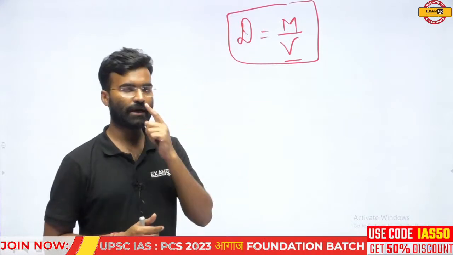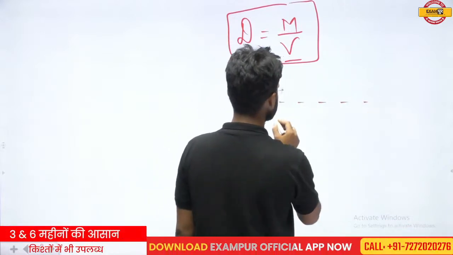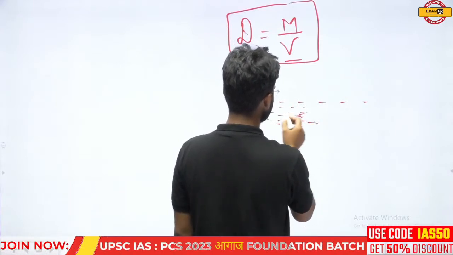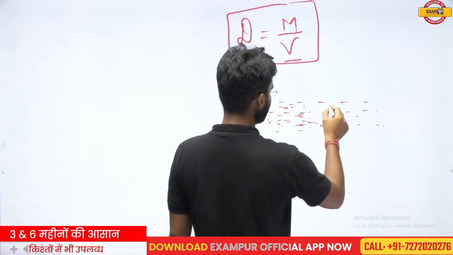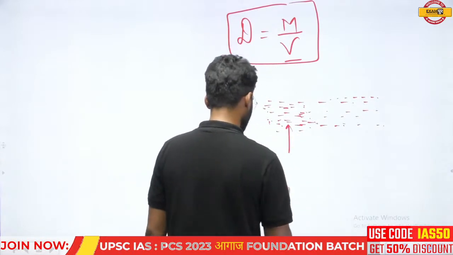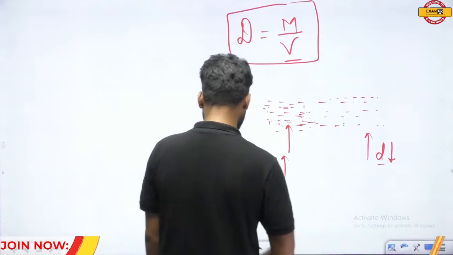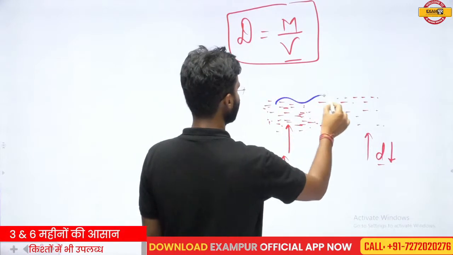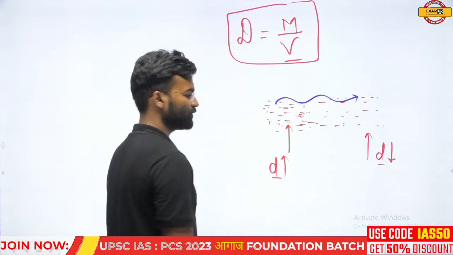If a density difference is found in the oceanic water, suppose this is a water body, so here the density of the water is high, because the mass per unit volume here is high, and in this region the mass per unit volume is relatively low. It is the tendency of the liquid that it always moves from the high density toward the low density.